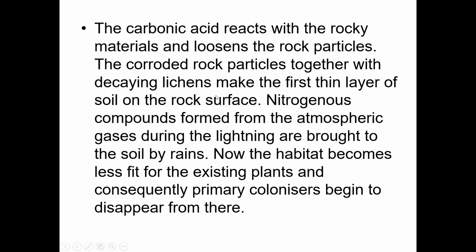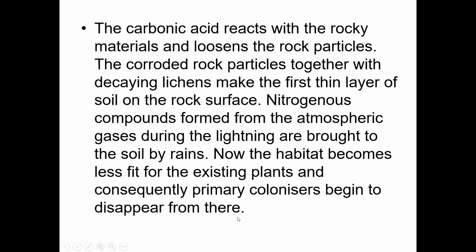The corroded rock particles, together with the decaying lichens, make the first thin layer of soil on the rock surface. The nitrogenous compounds formed from atmospheric gases during lightning are also brought to the soil by rains. Now this habitat becomes less fit for the existing plants, and consequently the primary colonizers begin to disappear from there.